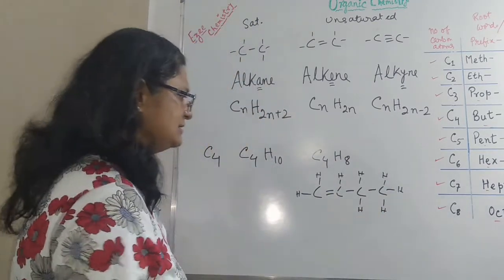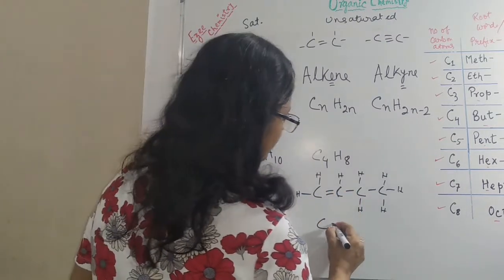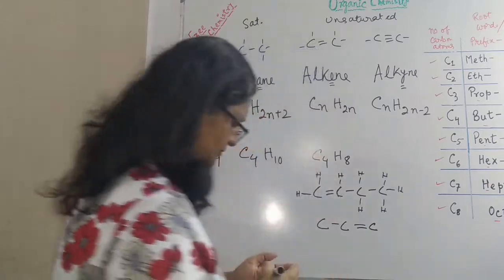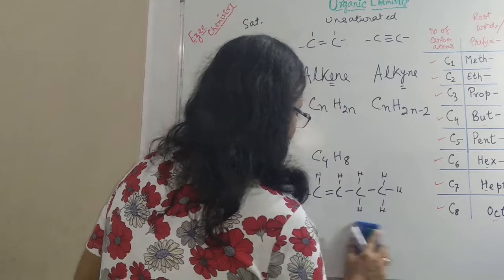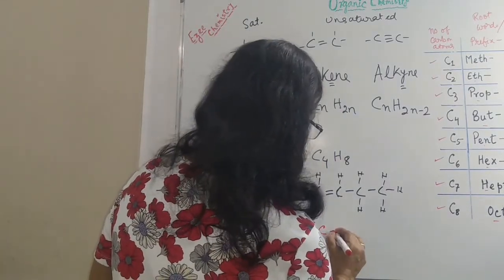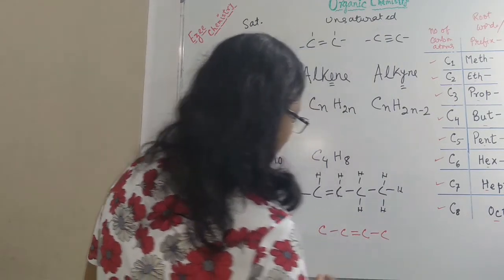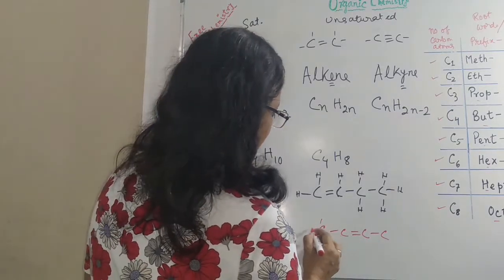It could be like this, or it could be, let me draw it with another pen, then it will be easy for you to understand. Or it could be C single bond C double bond C single bond C. The double bond could be shifted here also.